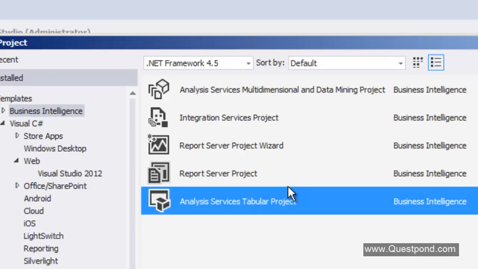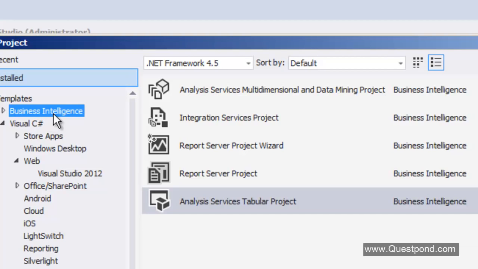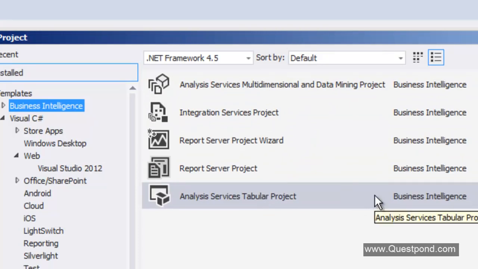Now, when you create an MSBI project, I will talk about the necessary software later on. But for now, you can see on the screen, if you want to create an MSBI project, you are given different templates here. You can see that I have clicked on this business intelligence link. And as soon as I click on this business intelligence link, there are lots of templates displayed on the screen. And each one of these templates serves some section of your BI life cycle.